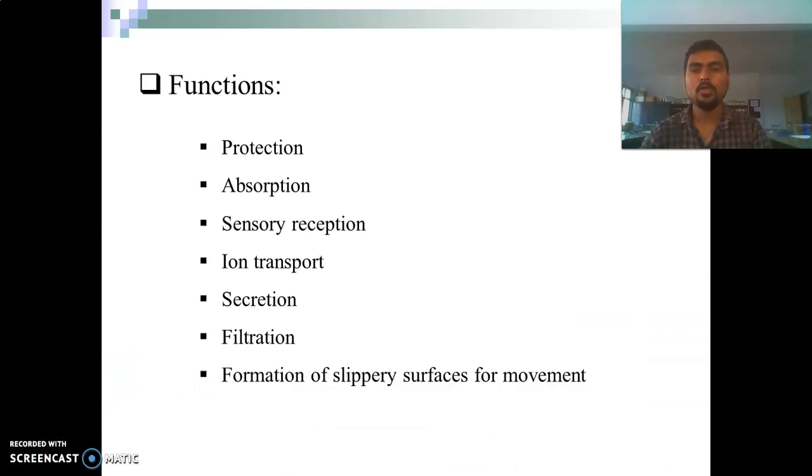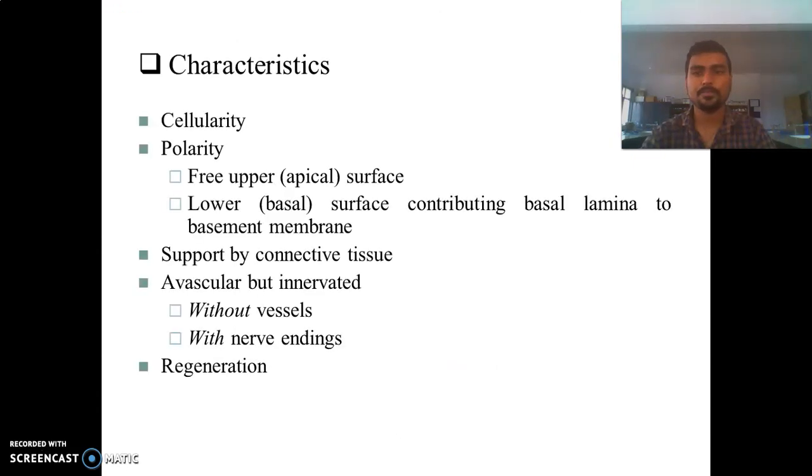After it, the functions of epithelial tissue. Epithelial tissue is involved in the protection of the body or organs. It is also involved in the absorption of fluid or air. It gives sensory reception to the body. It is also involved in ion transport. It is also involved in secretion and filtration, and it forms a slippery surface for the movement of the body organs.